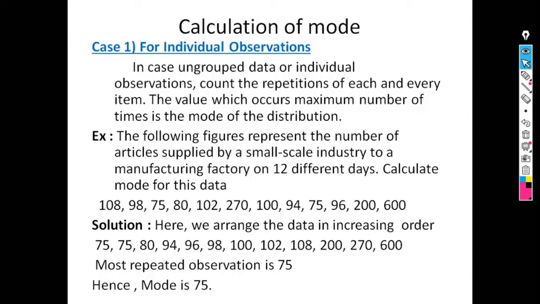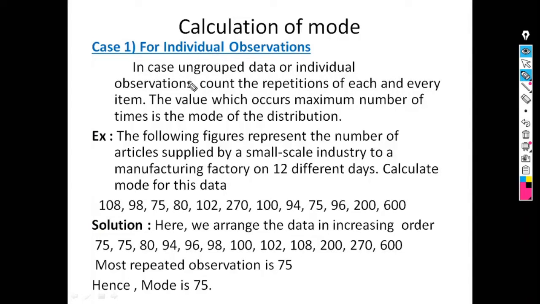Now our next topic is calculation of mode. As we know, there are 3 types of data: individual observation, continuous observation and discrete observation. So mode can be calculated for 3 types of data. First case is for individual observation. Individual observation means single observations, like 108, 98, 75. This type of observation is known as individual observation, or this is also known as ungrouped data.